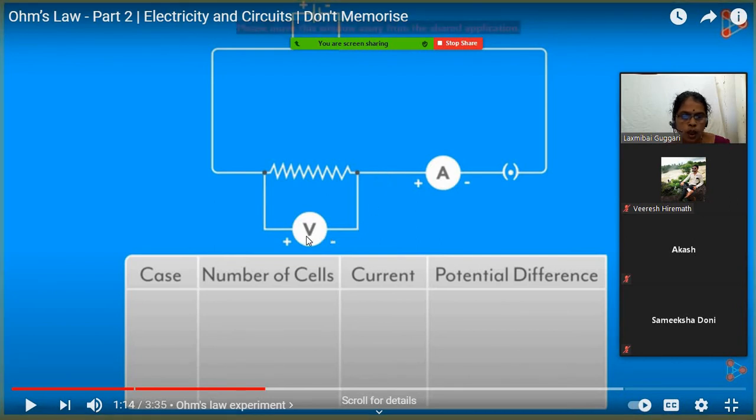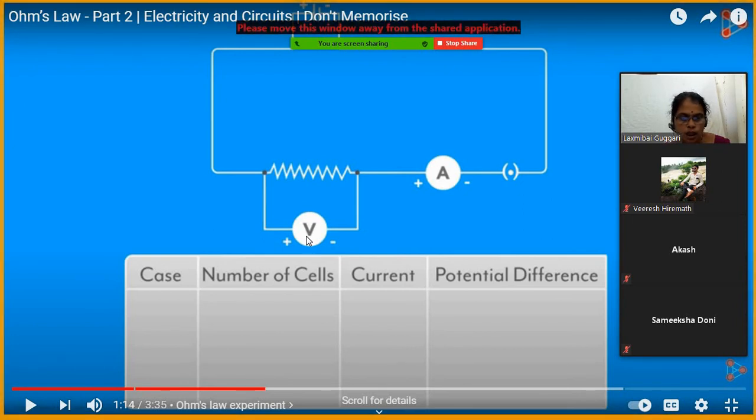What does V indicate? Which device indicates V? Voltmeter. Very good. Exactly correct. What about A? Ammeter. Very good.